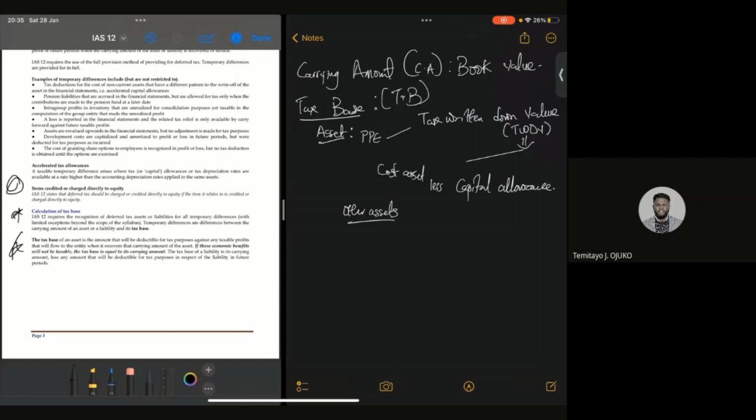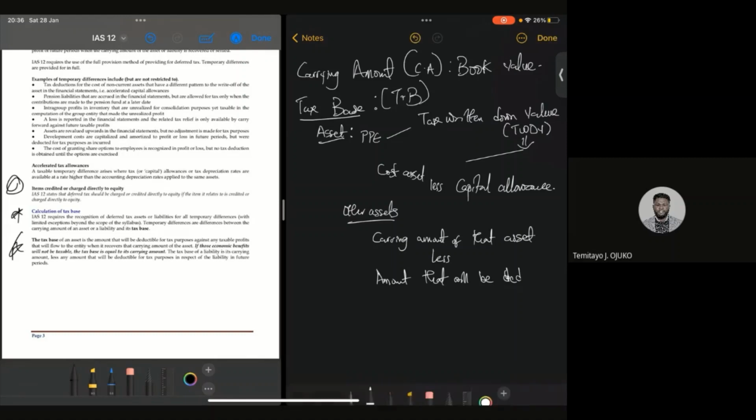Now, the tax base of an asset that is not a PPE is simple. It is the carrying amount of that asset less the amount that will be taxable in the future.